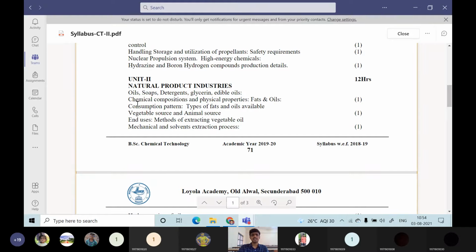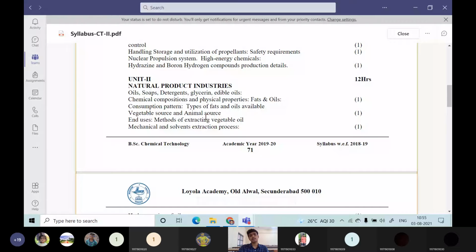Then the consumption pattern. What are the various consumption patterns for these oils and fats? Various types of fats and oils are available. What are the edible sources? What are the non-edible sources? What are the vegetable oil sources? Vegetable sources means seeds; how can we extract oils from seeds? Or from animals, like animal fat: beef fat, goat or sheep, lamb, chicken fat. We can obtain oil from these also. Popularly, those are known as non-edible oils.